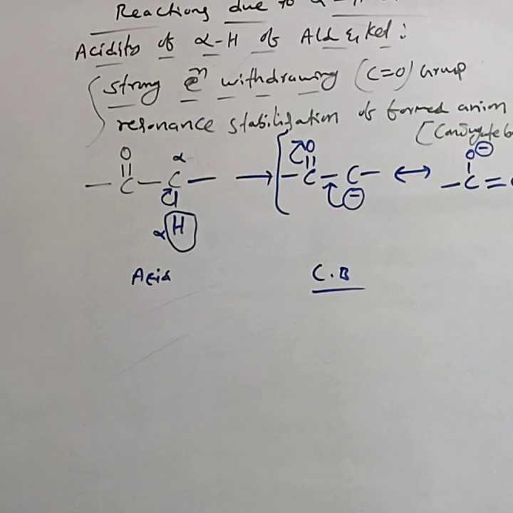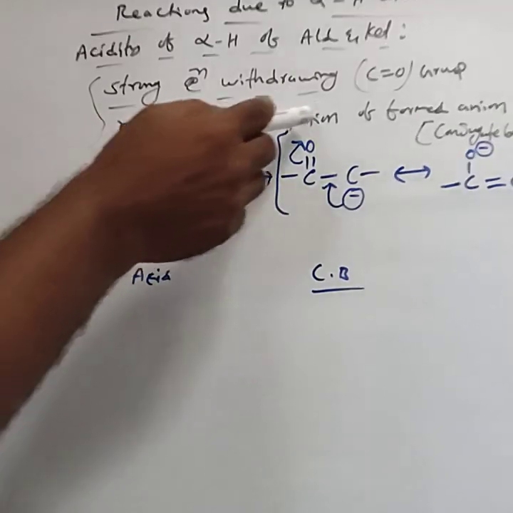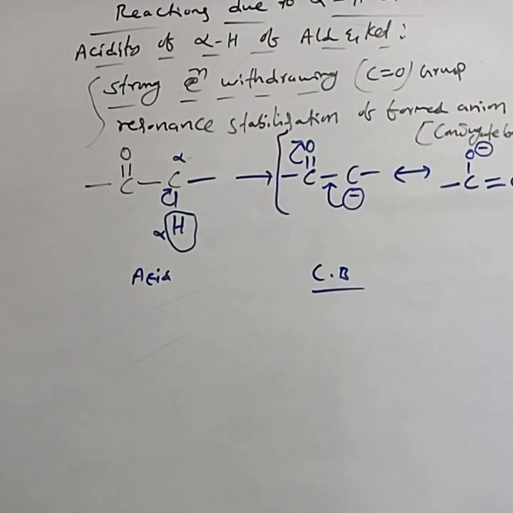Due to these two reasons, the alpha hydrogen atoms are acidic in nature: the strong electron withdrawing nature of the carbonyl group and resonance stabilization of the formed anion.